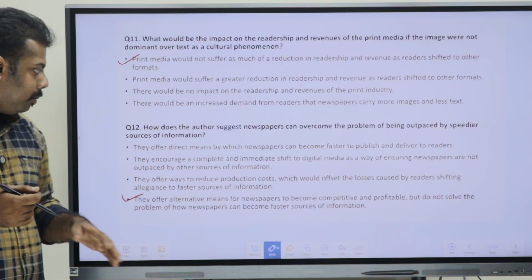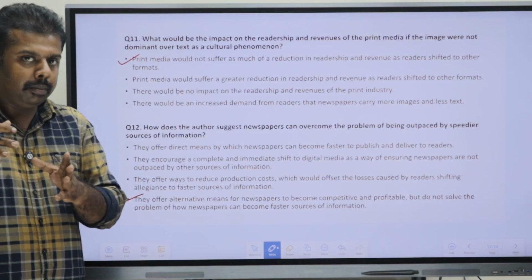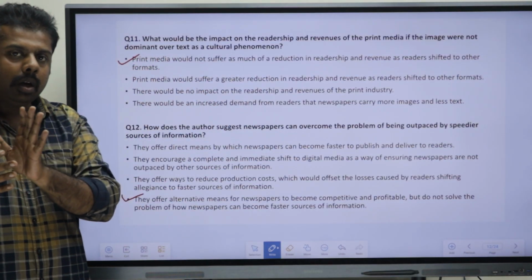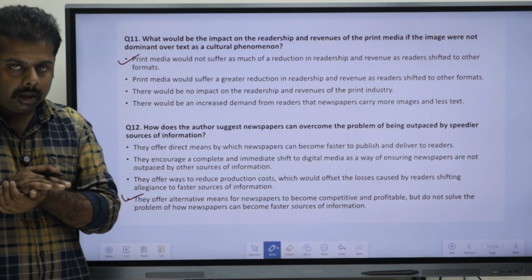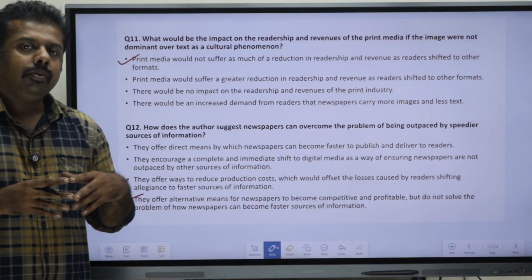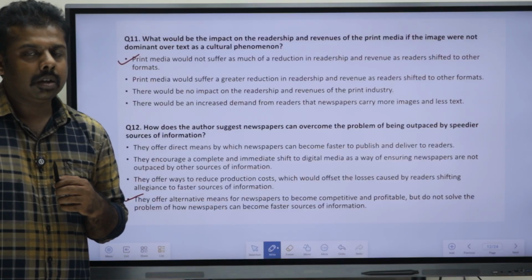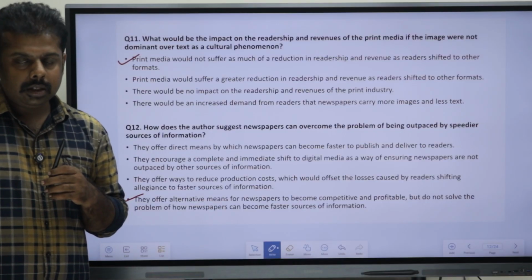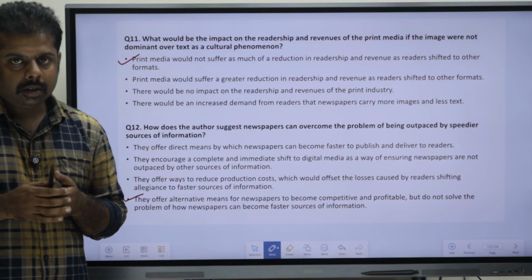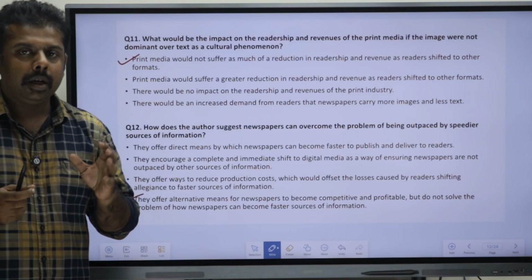Okay. So I hope that you got the second passage. Like I said, it was a bit easier because the points were a bit more direct. Just go through it once again to get a better idea. Like we said in the first passage as well, first read the passage throughout, and try to get the ideas of what the author is thinking with regards to the passage. That will make your life easier. And try to read the passage multiple times to get a better understanding.